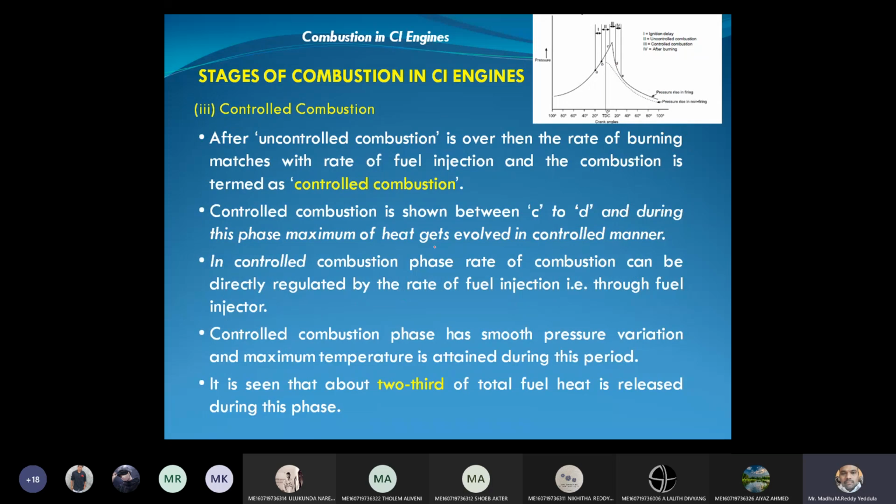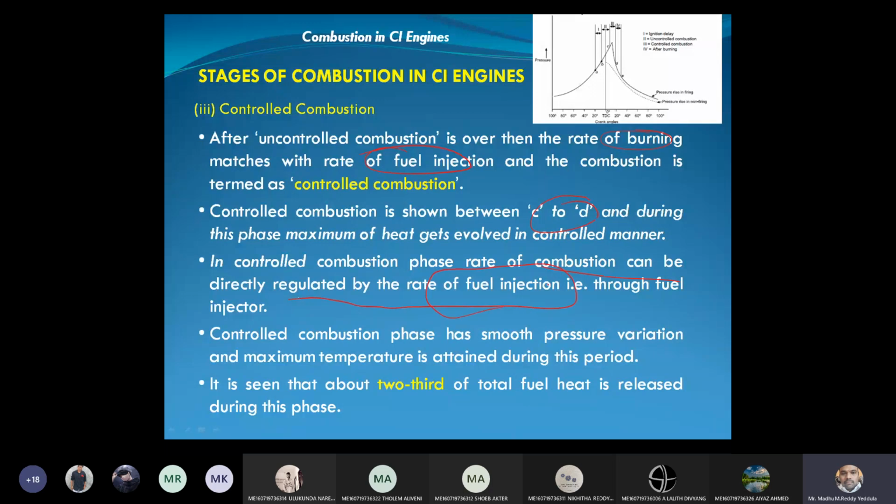Next, it is followed by controlled combustion, right? After uncontrolled combustion, the rate of burning matches the rate of fuel injection. It means the moment you inject the fuel, it will burn instantaneously, right? So it is shown between C to D. During this phase, maximum heat gets evolved in a controlled manner. The rate of combustion can be controlled by regulating the rate of fuel injection.